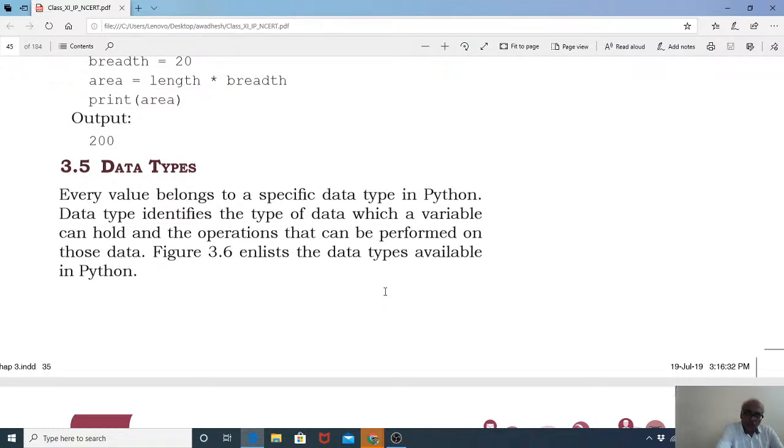Similarly, if you want to buy oil, then you take a container with you. No? You don't take a jhola. You don't take a bag with you to buy oil. ठीक है? तो वो चीजें जो हैं, so that is why we have different types of these bags. You can call it jholas in layman's language, but ये जो है different data types हैं. Different types of data को handle करने के लिए we have different types of data types.